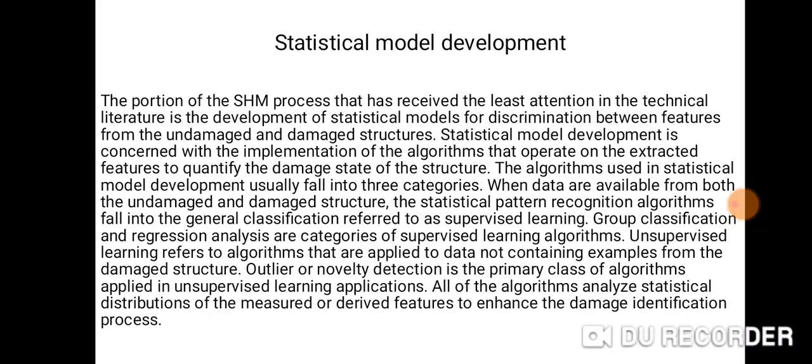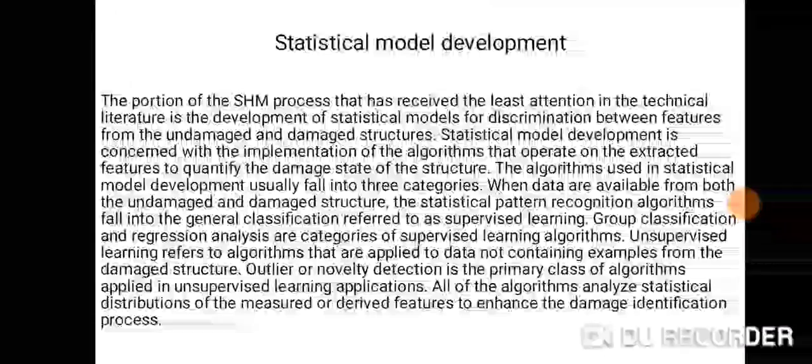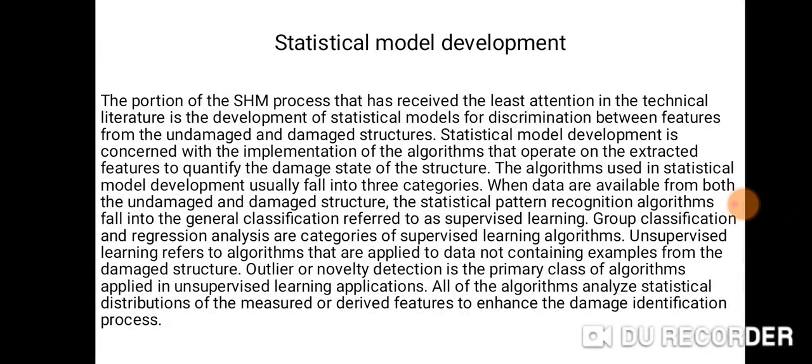Unsupervised learning refers to algorithms that are applied to data not containing examples from the damaged structure. Outlier or novelty detection is the primary class of algorithms applied in unsupervised learning applications. All of the algorithms analyze statistical distribution of the measured or derived features to enhance the damage identification process.